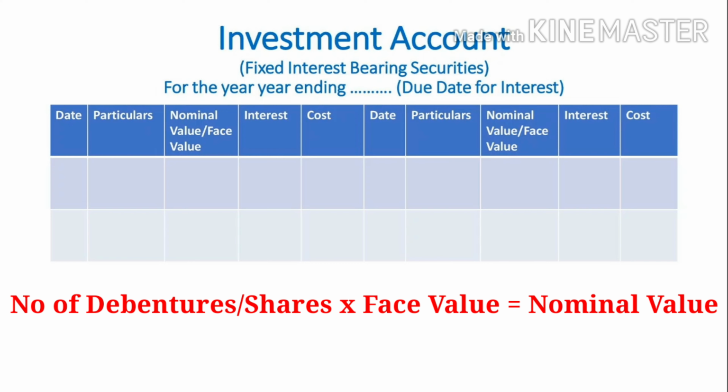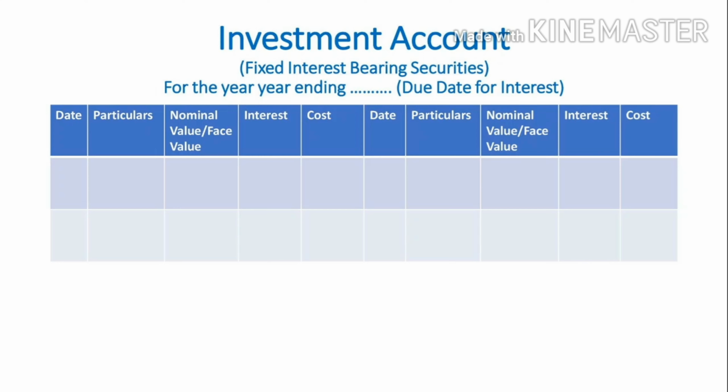In the nominal value column, we will write the number of shares or debentures into face value. In the interest column, we will write the interest amount. If the problem is related to equity share, we will get dividend income, so we will write dividend instead of interest. And in the cost column, we will write the cost of investment.